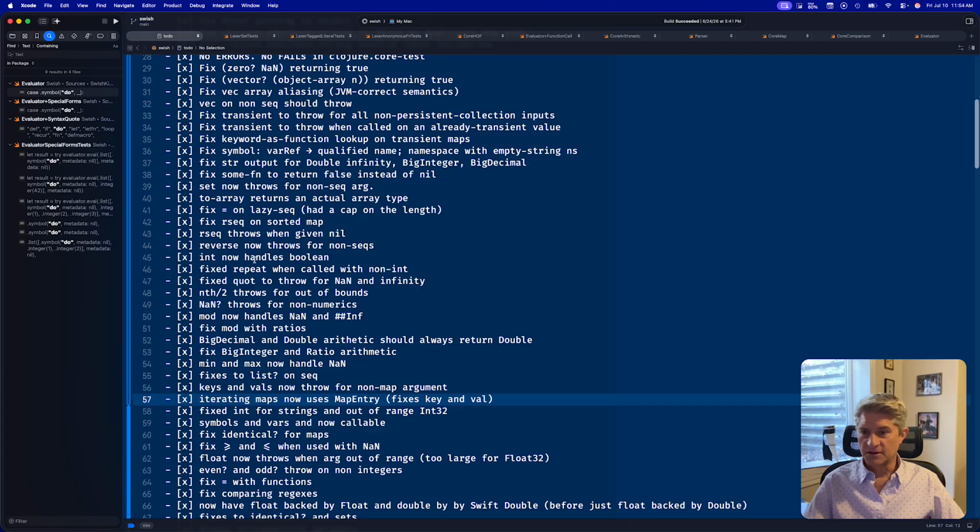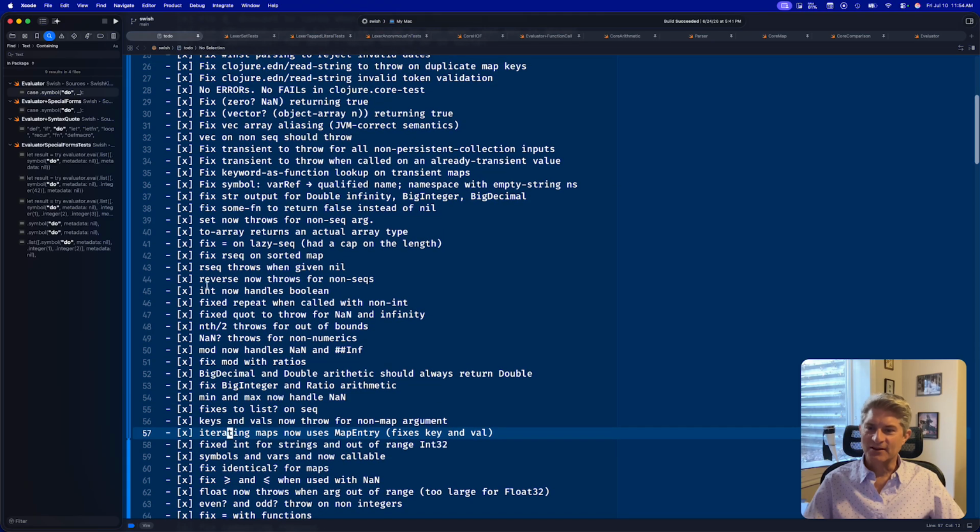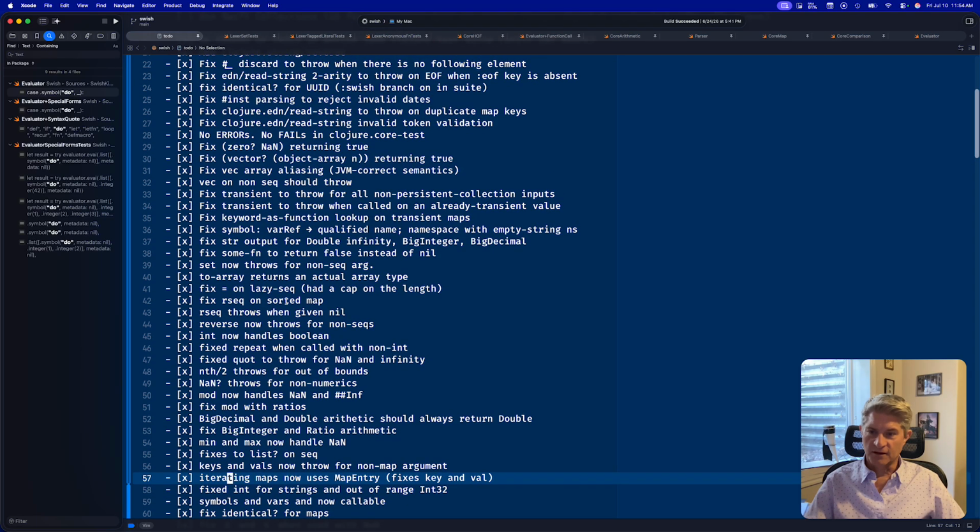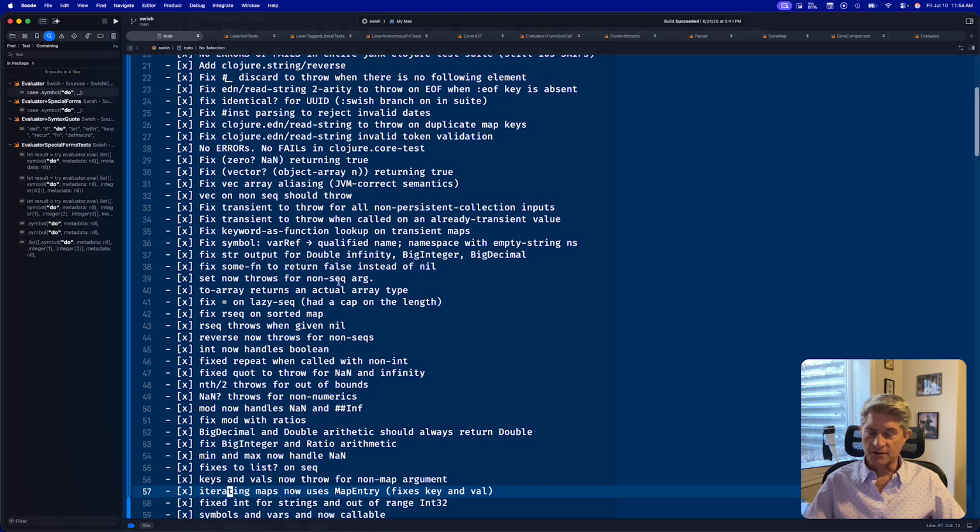int now handles booleans. reverse now throws for non-sequences. rseq throws when given nil. Fix rseq now works on a sorted map. We fixed equality with lazy sequences. It was only comparing the first 1,000 elements, and one of the Jank tests tested more than that, so we had to fix that. to-array now actually returns an actual array type. It was returning a vector before. set now throws for non-sequenceable arguments. Fix the some function to return false instead of nil